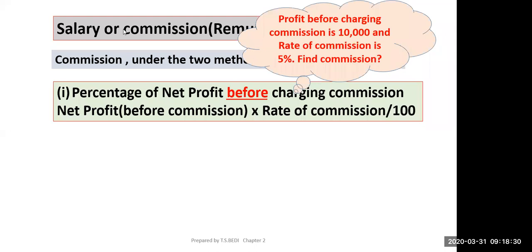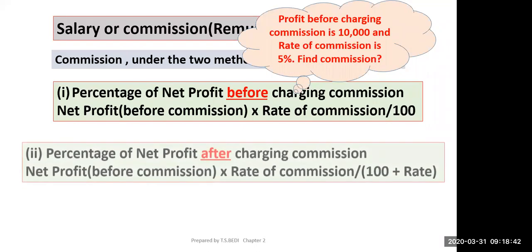Any doubt? So profit before charging commission is given as 10,000 and rate of commission is 5%. Find the commission. So commission will be 500.